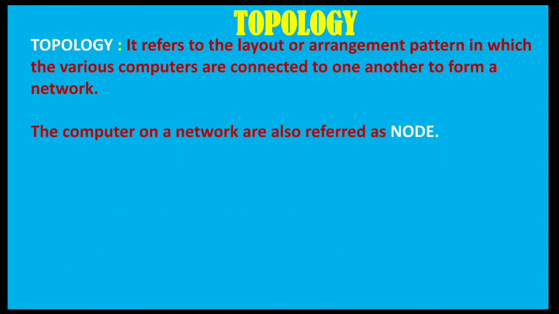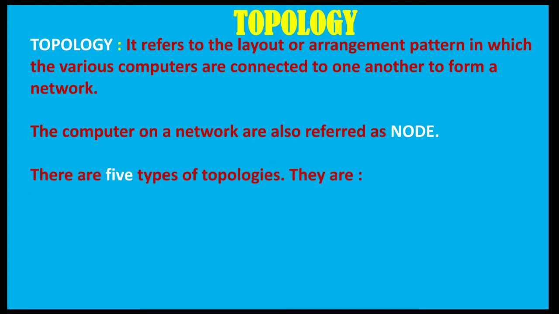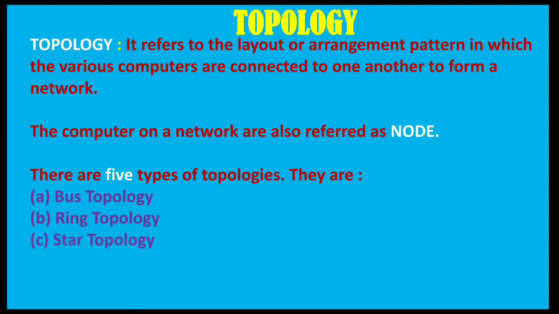The computers on a network are also referred to as nodes. So when a computer is connected with another computer, it is referred to as a network and it is also referred to as a node. Now there are 5 types of topologies. They are bus topology, ring topology, star topology, tree topology, and mesh topology.